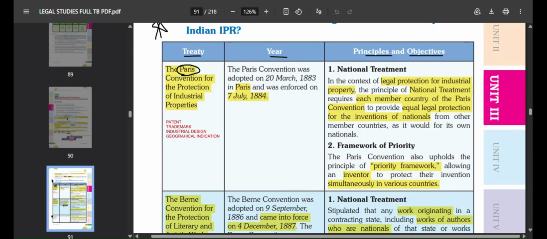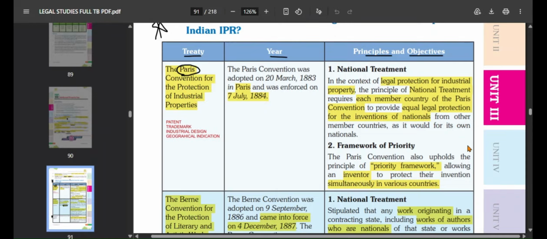National treatment says that Paris is supposed to give you equal legal protection as they would give to their own nation. You are an Indian, but they have to give you equal legal protection for whatever invention you have found out, the same way as they would give to their own people.